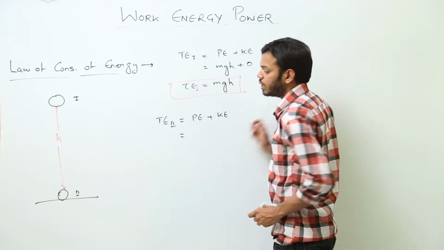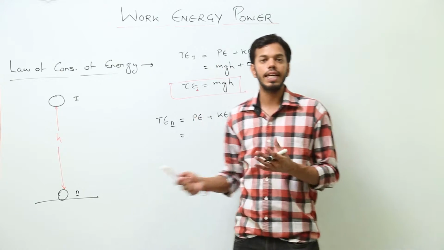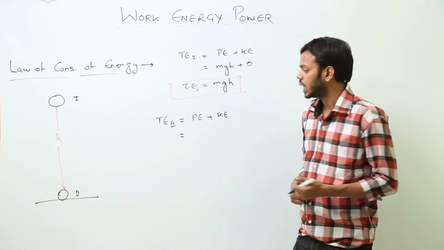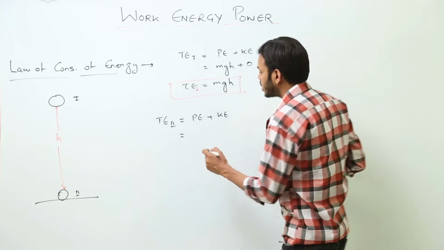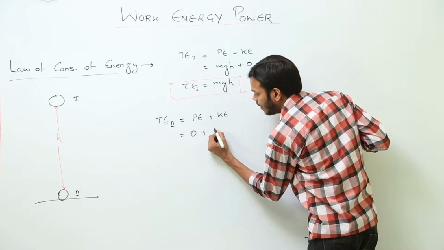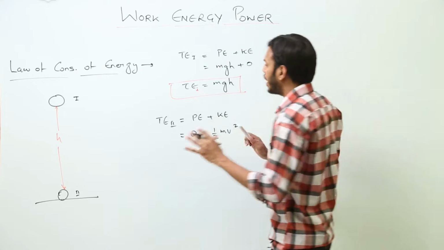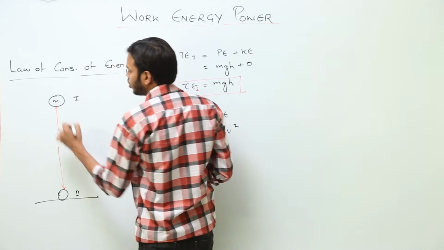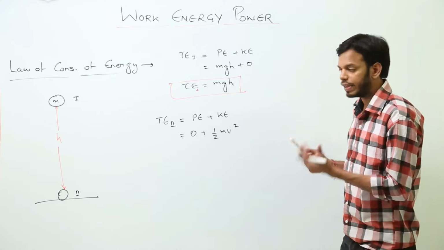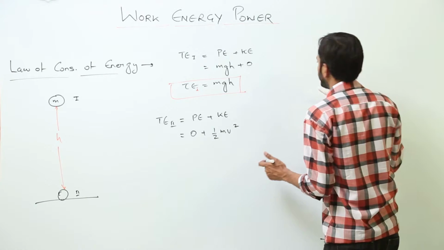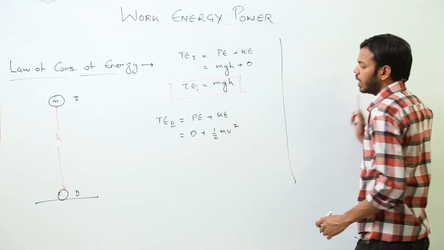Now, what is potential energy at the base? There is no height absolutely, that means the potential energy is going to be 0 this time, while we'll have kinetic energy as half mv square. I don't have to mention that I have considered mass of the body to be m. Right? Acceleration due to gravity is g. These are the normal terms which we already have been using.